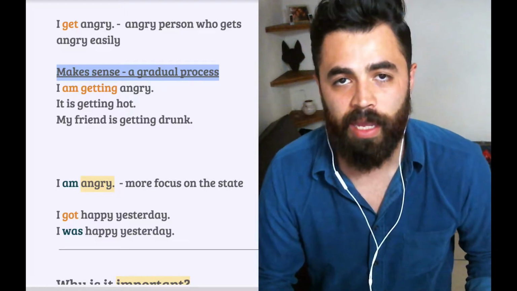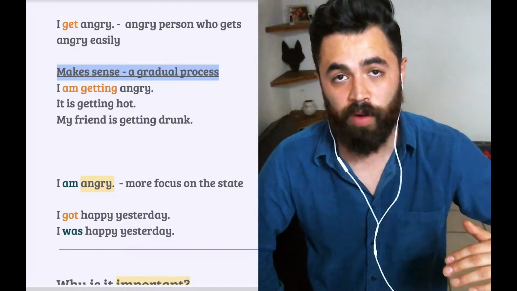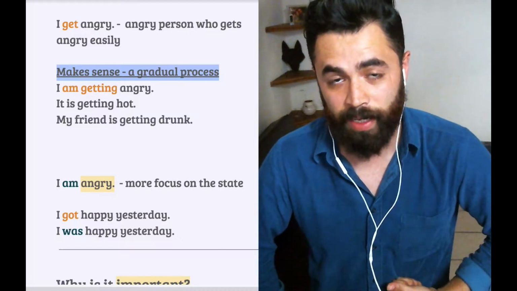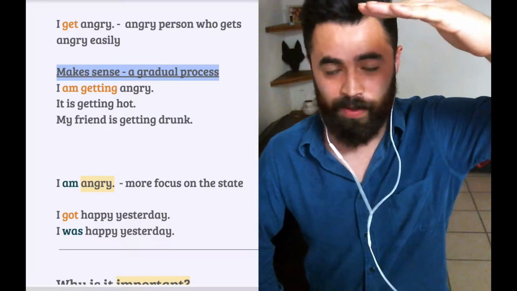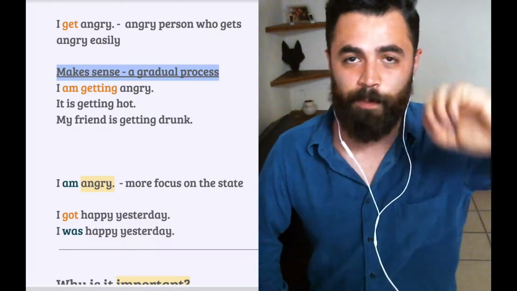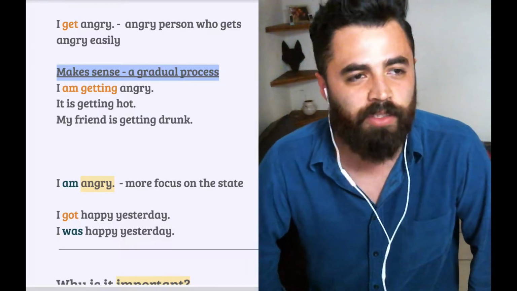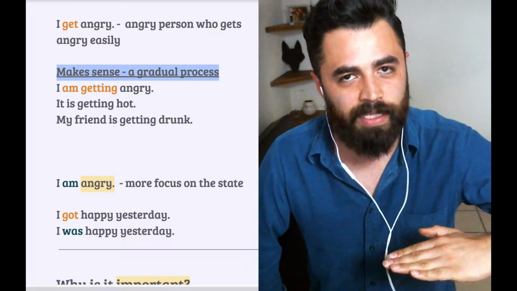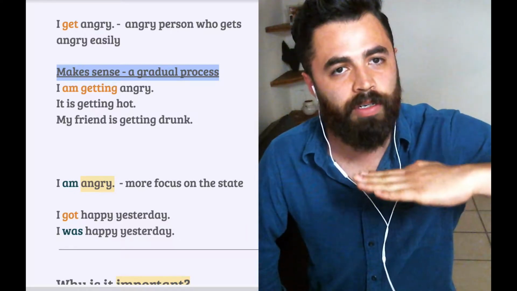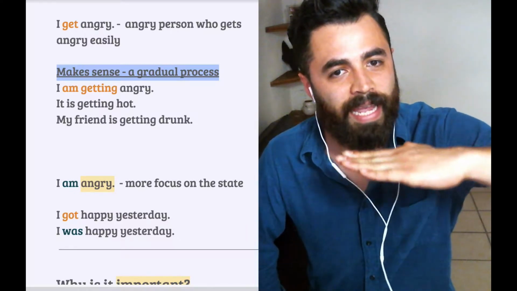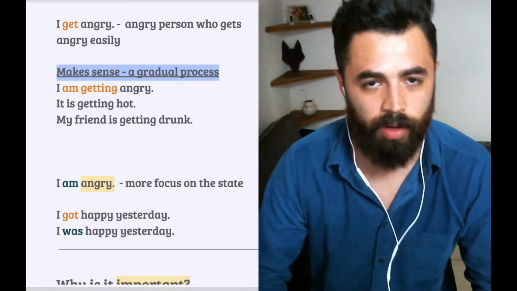Because if, for example, something happens very quickly, like my friend punches me in the stomach, really quickly I get angry. I'm not getting angry, I get angry really quickly. But let's say someone keeps saying things to me that I don't like, and it doesn't get me angry all at once. Little by little though, I'm starting to get angry, or I'm getting angry. Okay, so this is more about a gradual process.